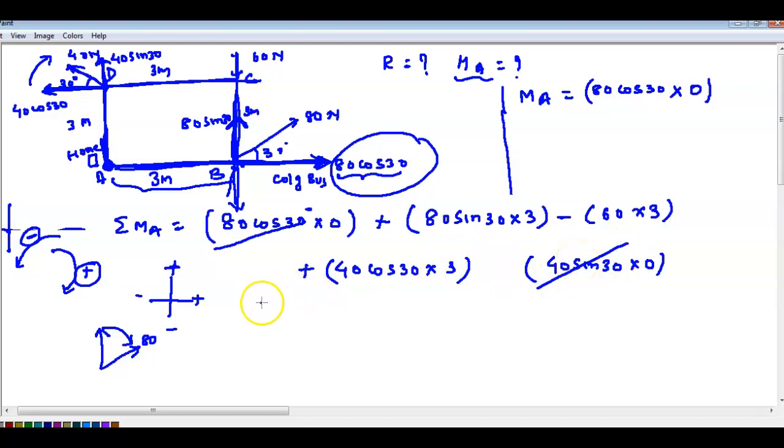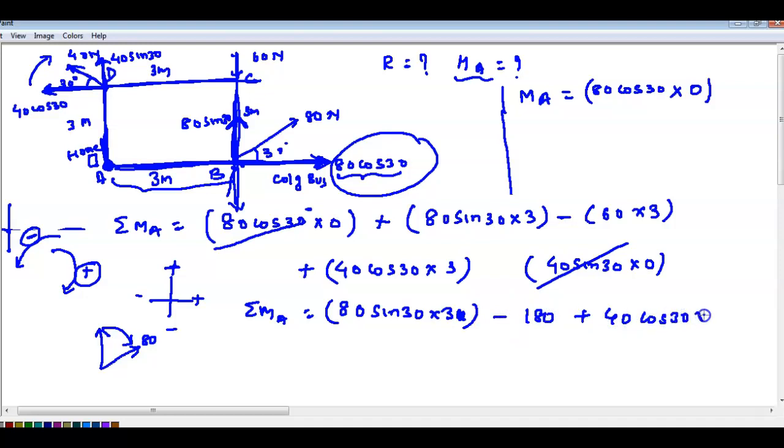So momentum about A, how much did you get? 80 sin 30 into 3, minus 60 into 3, that is 180, plus 40 cos 30 into 3. Calculate and tell me. 43.92. So this is the resultant only.